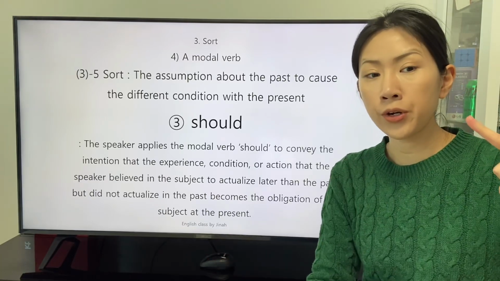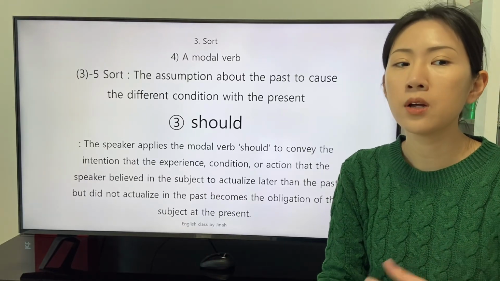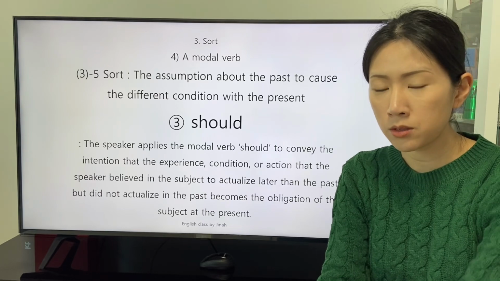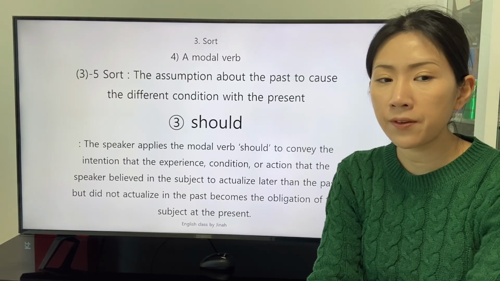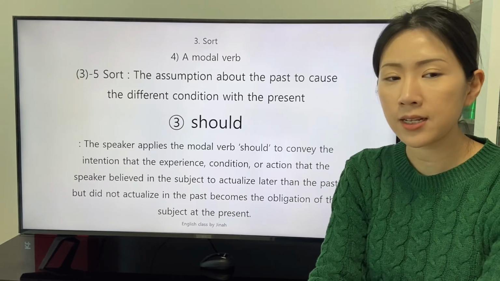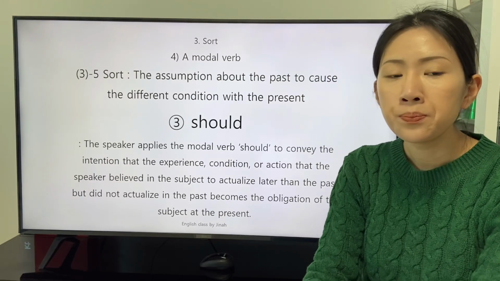The third sort of the modal verb for the assumption about the past to cause the different condition with the present is the modal verb should.